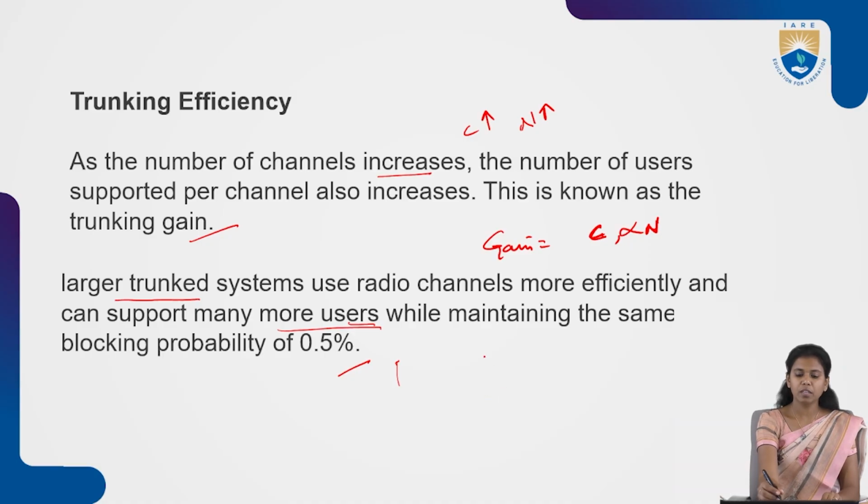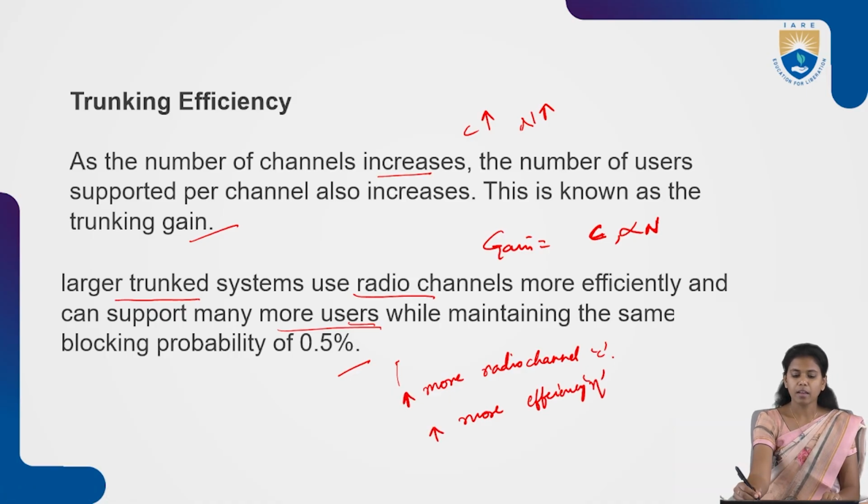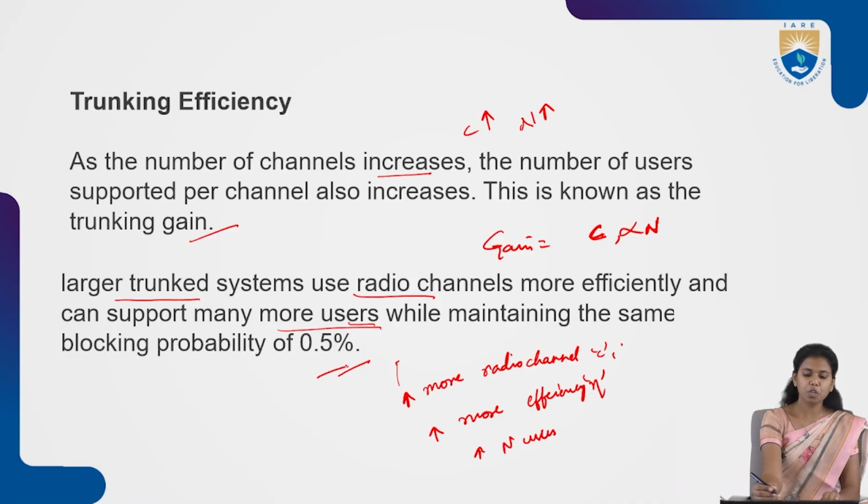So it uses more radio channels, and it gives more efficiency. More radio channels, more efficiency, and it can also support more users while maintaining the same blocking probability of 0.5%.